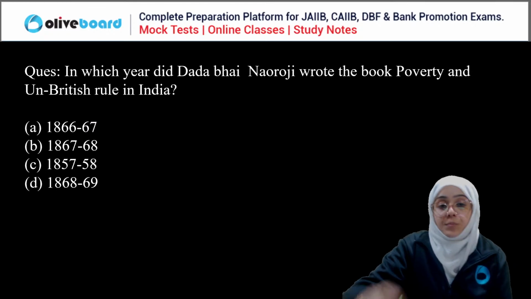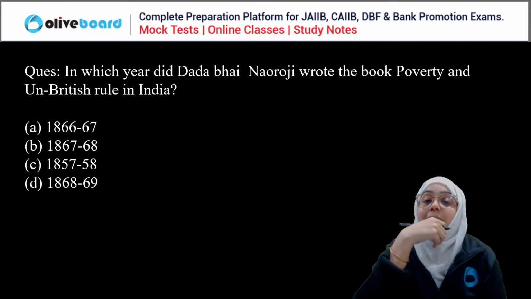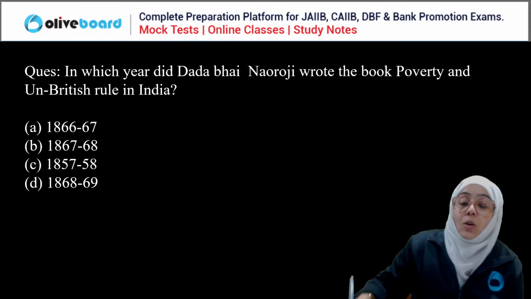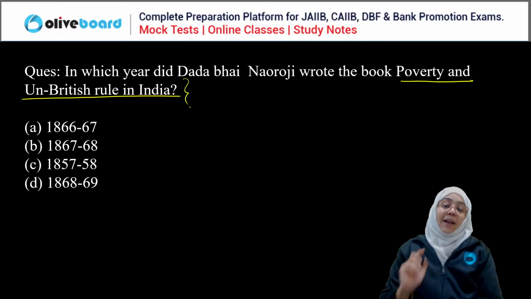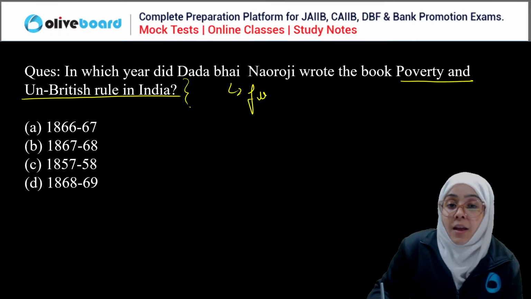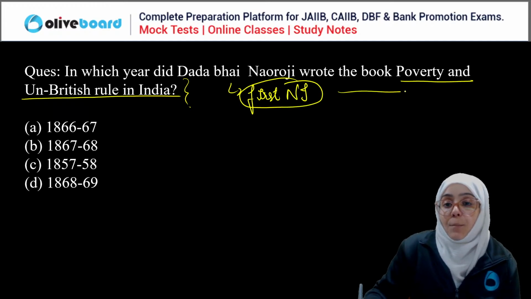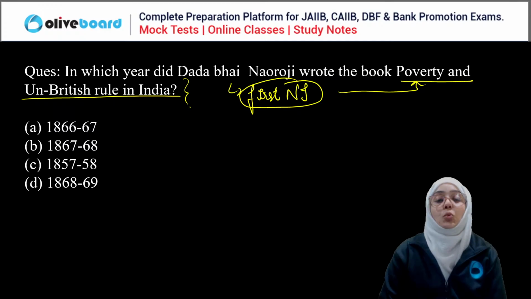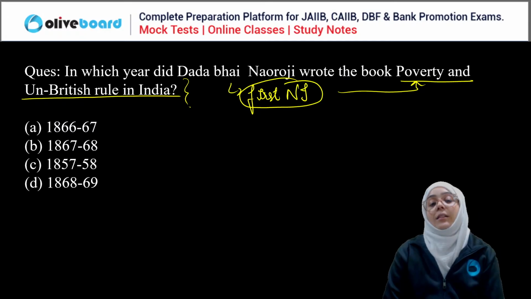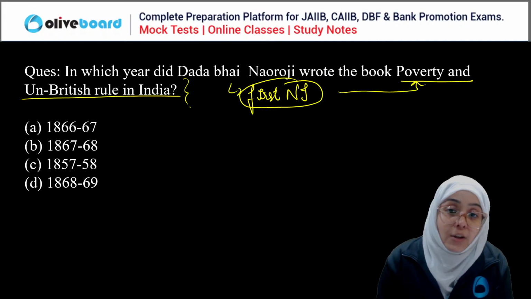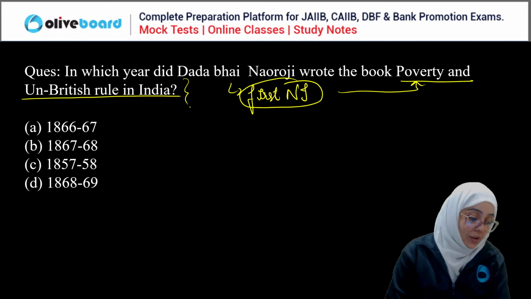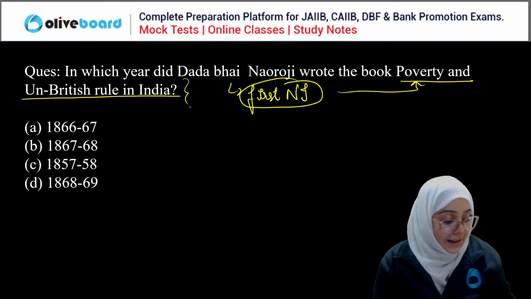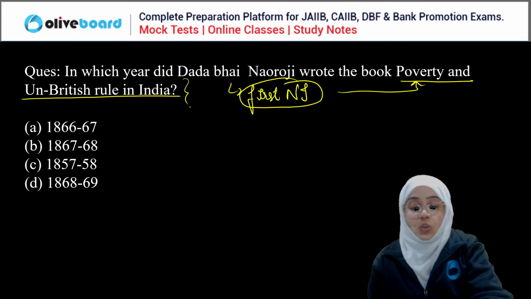Okay, next. In which year did Dadabhai Naoroji write the book Poverty and Un-British Rule in India? Dadabhai Naoroji calculated the first national income in India, and that first national income is published in the book Poverty and Un-British Rule in India. So you have to answer in which year Dadabhai Naoroji wrote this book. We have listed four options here. Everyone, please answer the question correctly.